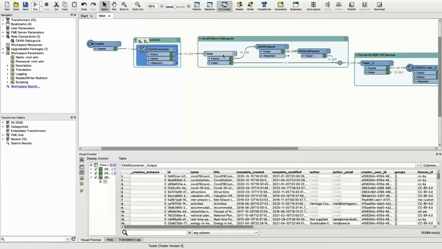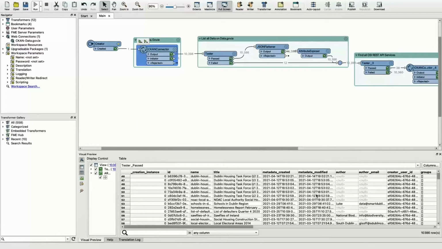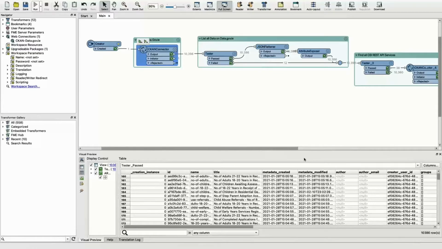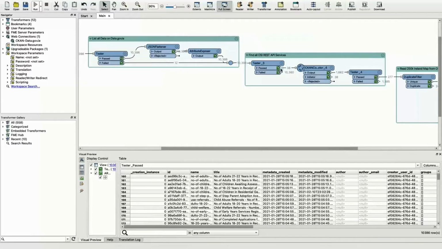So I've just listed here, and I've listed the entire content. So there's about just over 10,000 records on data.gov.ie at the moment. So you can see we've got some COVID statistics, attractions, valuations, Office API, Met errands, all there. We can read into that data. I can see when it was last updated. So I can see some data there from 2018. There's actually a reasonably decent amount from 2021. So a lot of organizations are keeping it current, which is quite good to see.